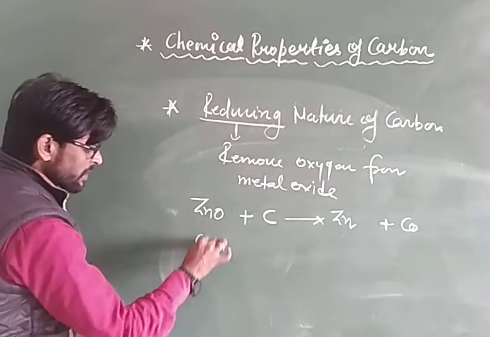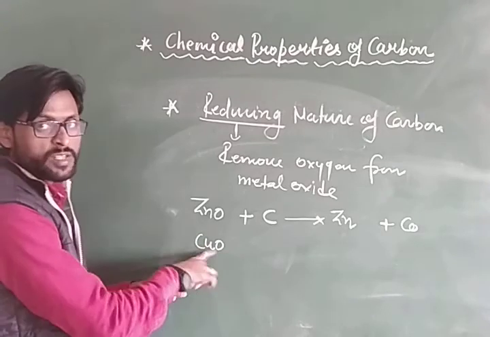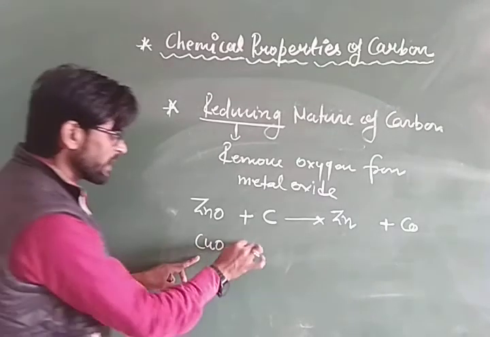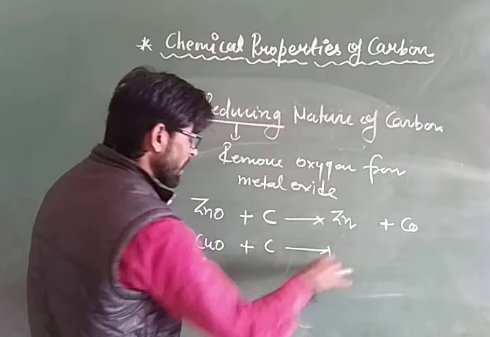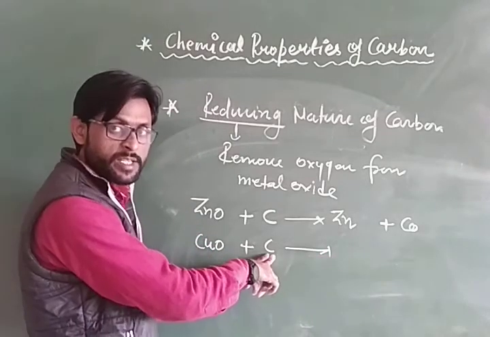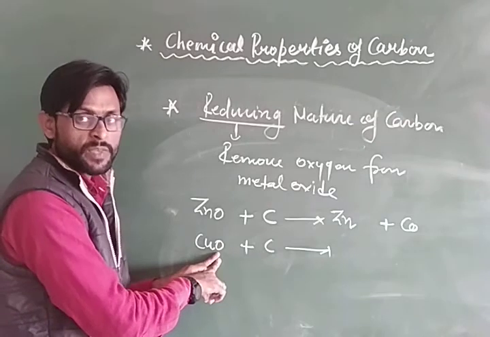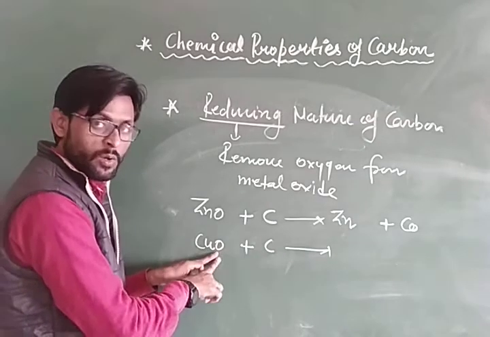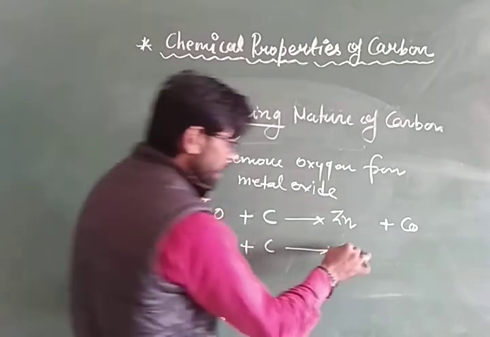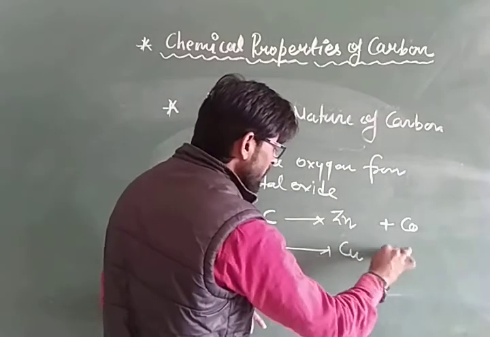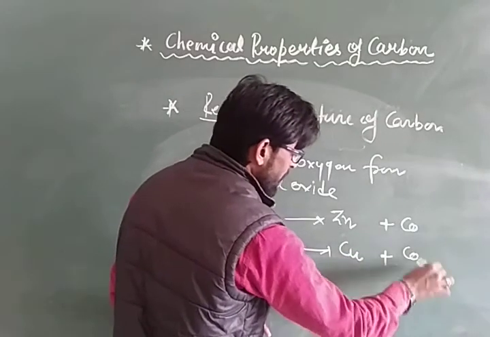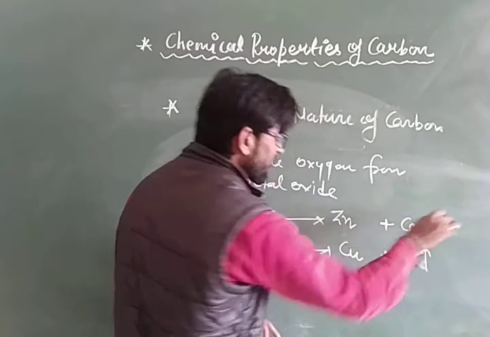Now next, CuO, copper oxide, which is a metal oxide, reacts with carbon. Carbon acts as a reducing agent. So carbon removes oxygen atom from CuO, that is copper oxide, and it gives copper and liberates carbon monoxide gas.